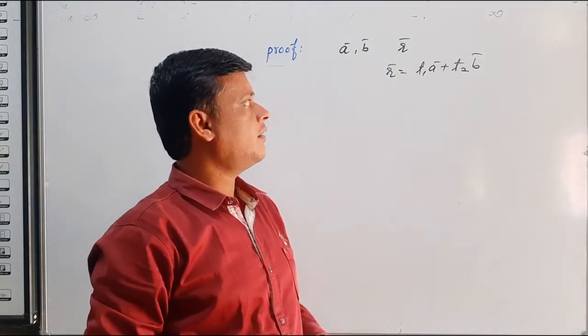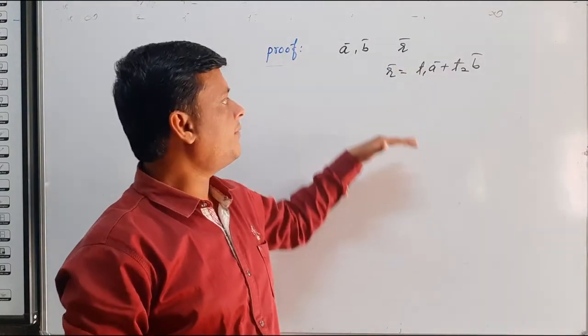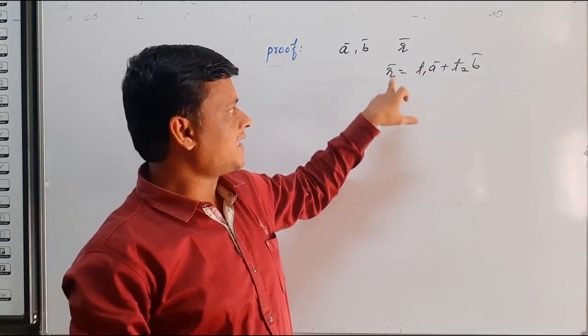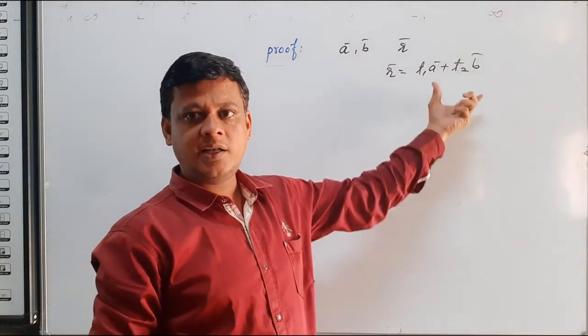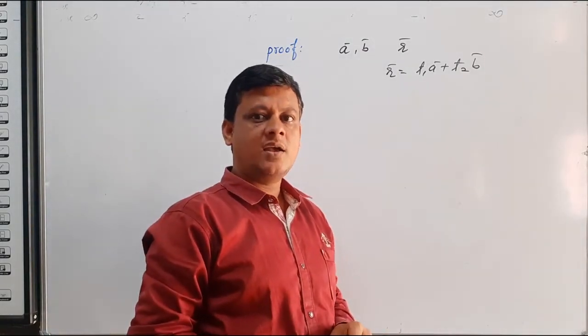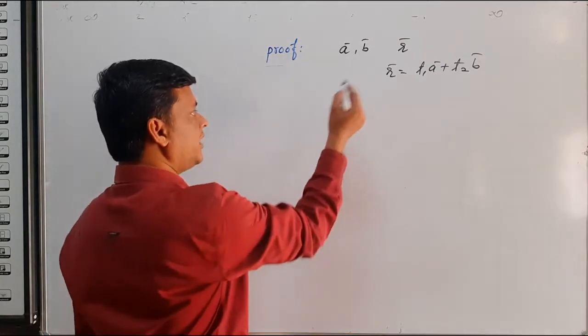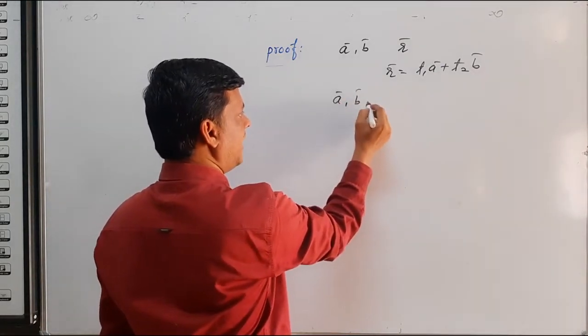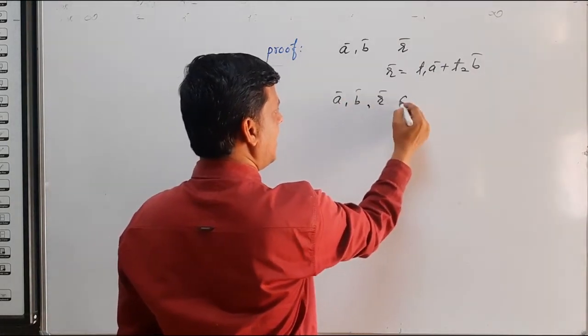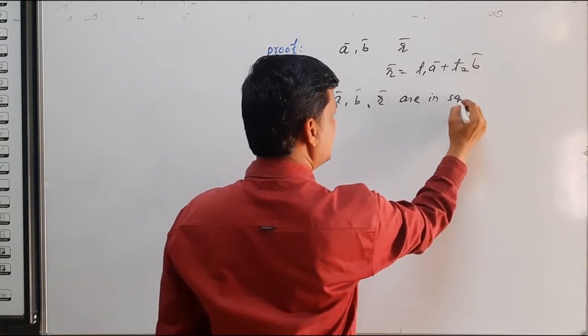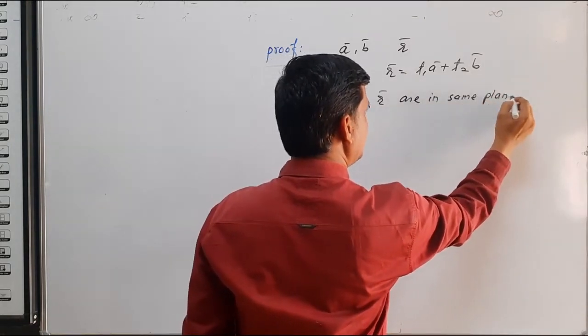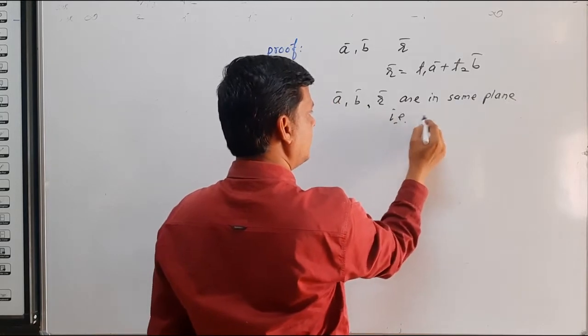To prove the uniqueness, we first prove this: r bar can be written as a linear combination of vectors a bar and b bar. In the proof, we consider a bar, b bar, r bar in the same plane, that is, coplanar.